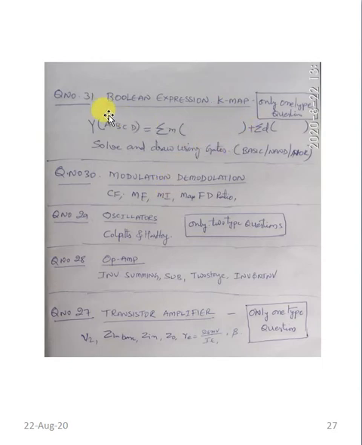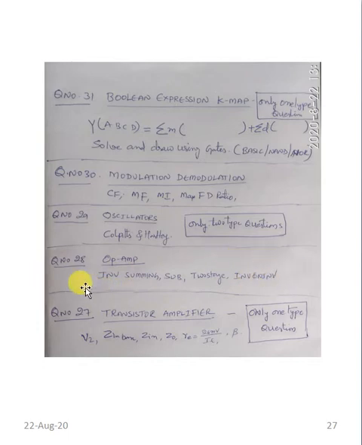Same thing, I have written here once again. So that is the Boolean expression, that means K map. This sort of question will be only one type. And modulator, demodulator, here modulation and demodulation, two types of questions will be there, for AM and for FM. And oscillators, only two types of questions, that is Colpitts oscillator and Hartley oscillator. And op amp, we have so many different types: 1, 2, 3, 4, 5, 6, the differentiator is missed here, so that differentiator is also there.